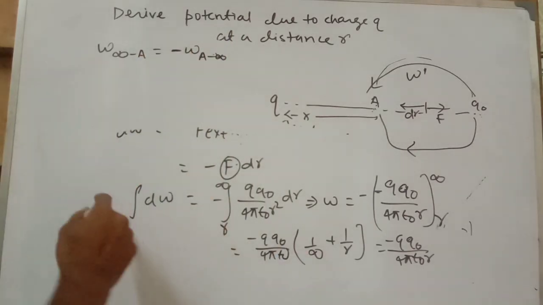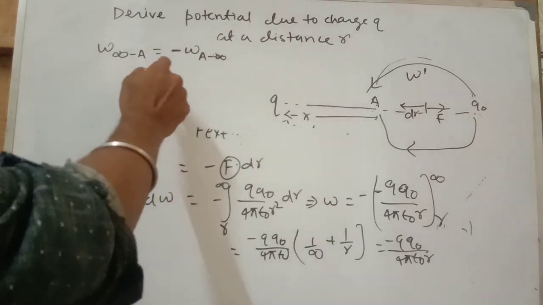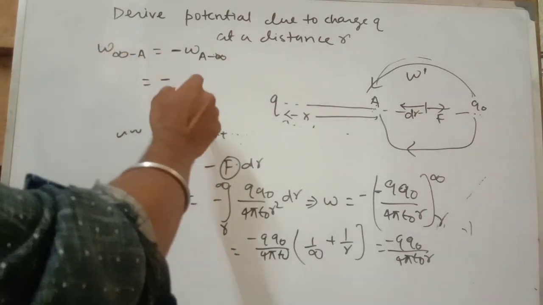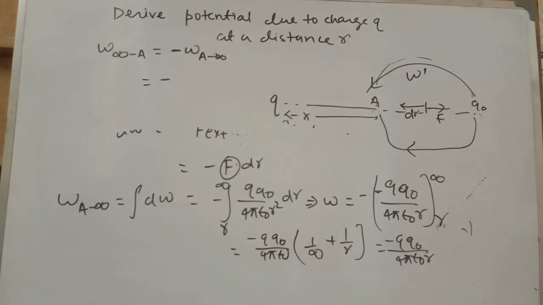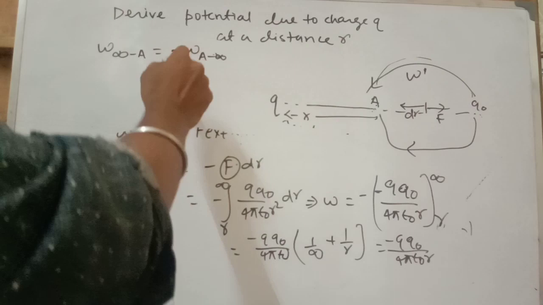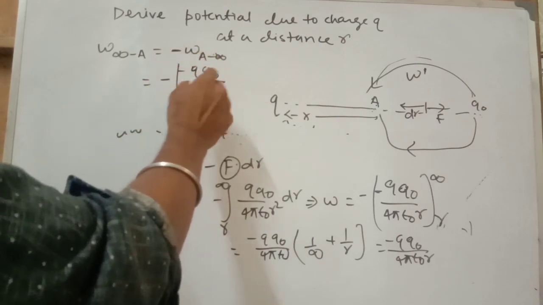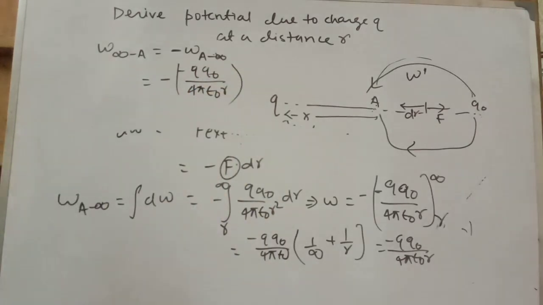So here this is the work done from A to infinite. So it will become the work done by the external agent when we bring a Q naught charge from infinite to point A. So you can write minus of Q naught by 4 pi epsilon naught R.